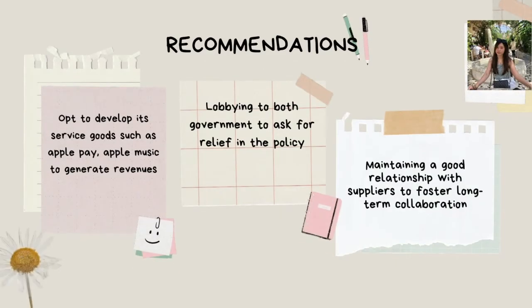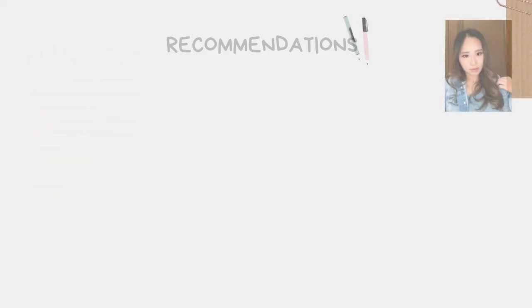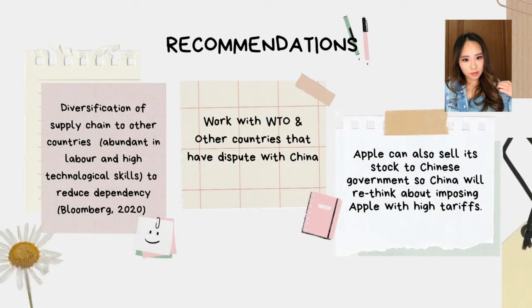So the recommendation that we suggest is for Apple to develop not only products but also service goods such as Apple Pay or subscription-based products such as Apple Music to further increase their revenue. Moreover, it should realize the importance of lobbying, which is a good way to ask for relief in the policy since the company is beneficial for both countries. Also, maintaining a good relationship with suppliers is important for possible future business agreements and long-term collaboration and business relationships.